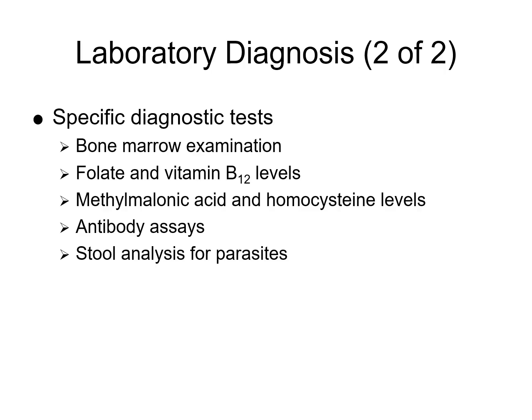For the antibody assay, we would detect autoantibodies that could be associated with pernicious anemia, such as anti-intrinsic factor antibodies and anti-parietal cell antibodies. We could also do a stool analysis for parasites. So this would help to rule out a parasitic infection, like we mentioned earlier, like a tapeworm, that can cause vitamin B12 deficiency through competition or malabsorption. They are trying to take our vitamins from us.